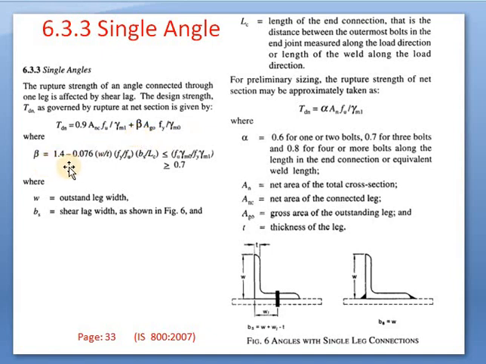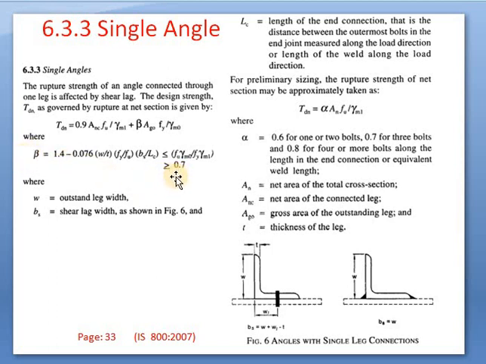Again there is a formula for beta: 1.4 minus 0.076 W upon T, times Fy upon Fu, times Bs divided by Lc. It should be less than or equal to Fu gamma M0 divided by Fy gamma M1, and it should be greater than or equal to 0.7. That means this beta should be greater than 0.7.